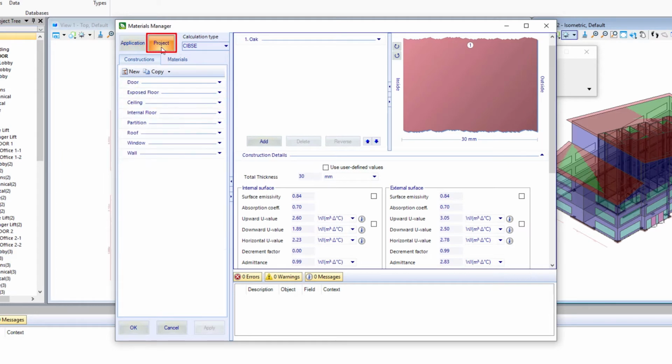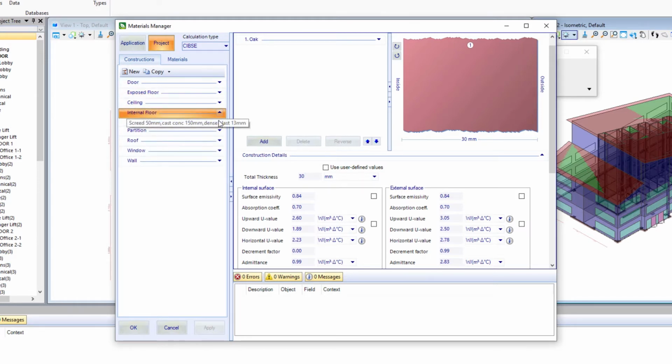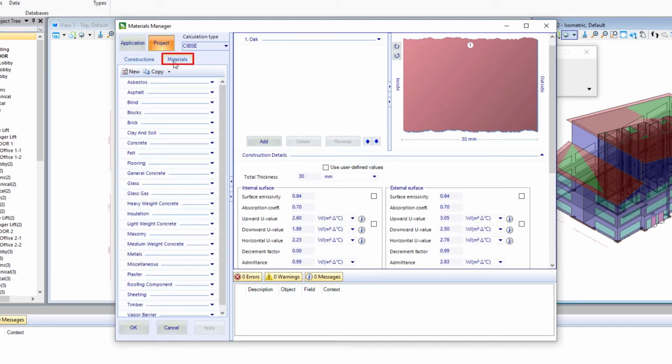Now, the Project tab is essentially a smaller list of material constructions actually used within this project or work set. Note that you have constructions, which are built up layers of different materials. There's also a materials tab, which are individual materials and their properties.